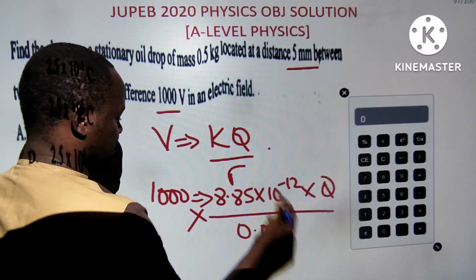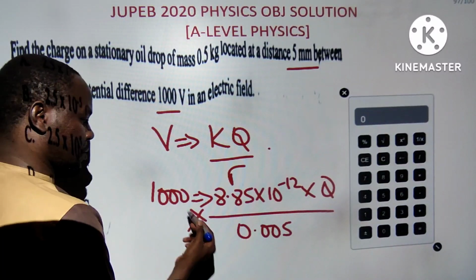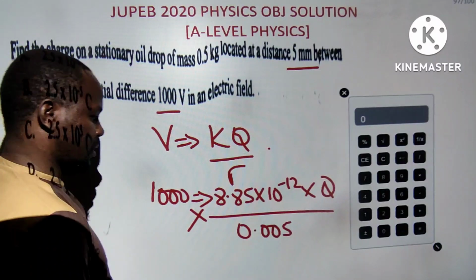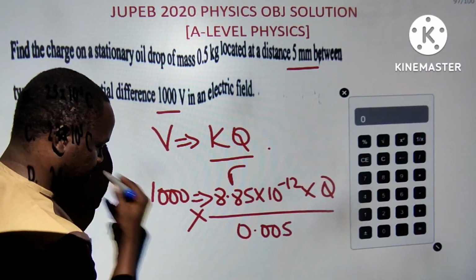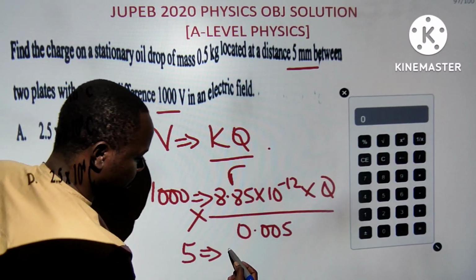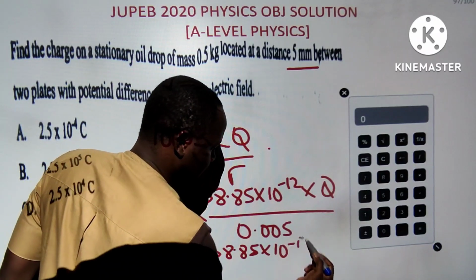Or you can say 5 times 10 to the power minus 3. This is 10 to the power minus 3, and 3 minus 3 will be 5. So what I have is this times this will give me 5, equals 8.85 times 10 to the power minus 12.